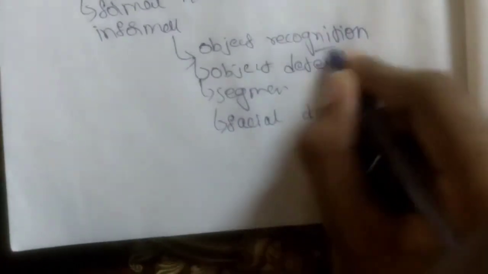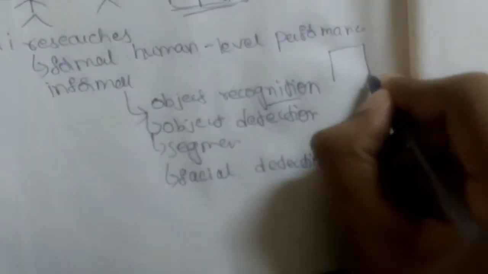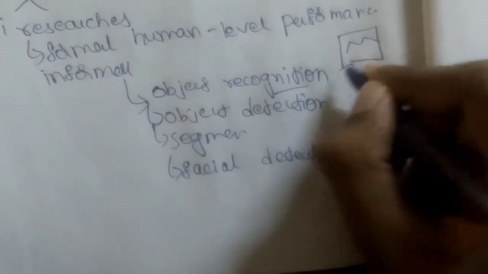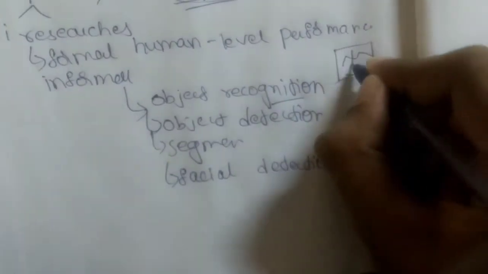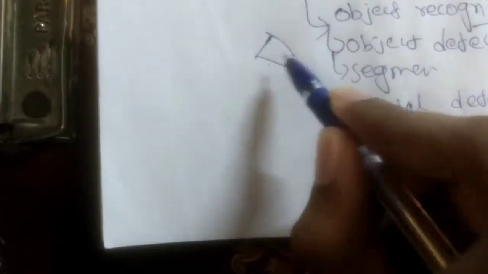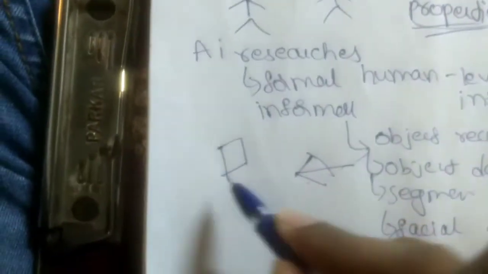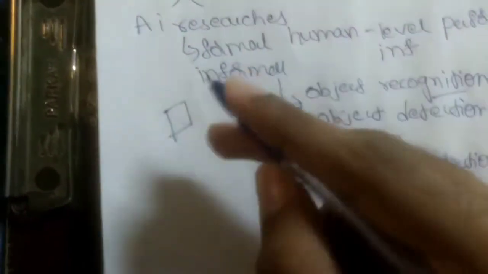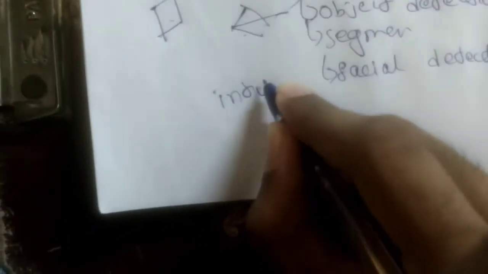So there's object recognition: whenever we are given an image, we just need to find whether there is an object in it or not. It is definitely informal. Why? We cannot say there will be a shape named triangle and it is a dog. You cannot say that, right? There is a shape known as circle, and you cannot say something like that. It's informal. We have to come up from our intuitive experiences.